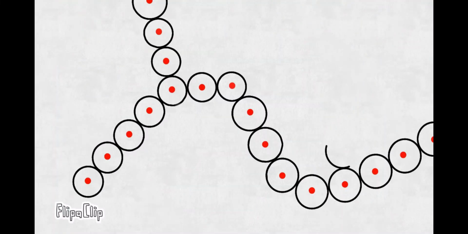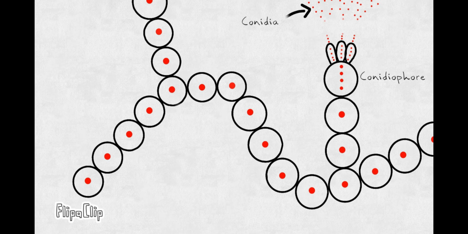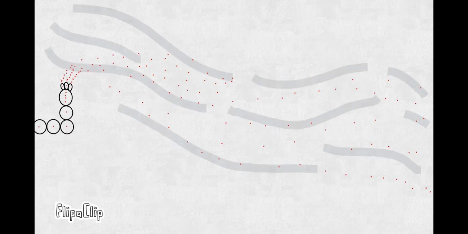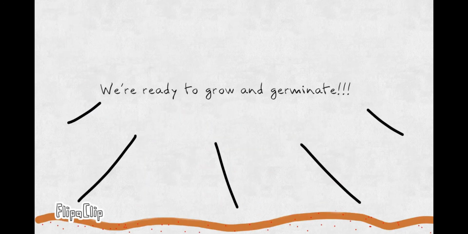When the hyphae are formed and the conditions are right, the Ascomycete will form a new structure called the conidiophore. This structure asexually releases spores called the conidia, or conidiospores. These spores break off from the conidiophore and are carried by any medium such as wind, water, or animals to reproduce and germinate once more. So that's how asexual reproduction of multicellular Ascomycetes works.